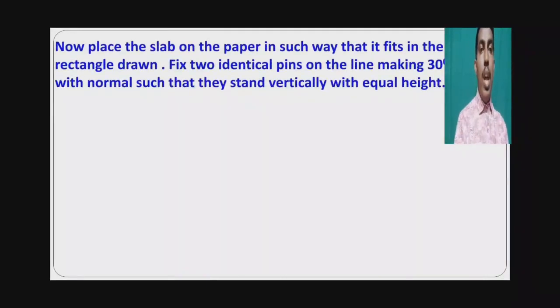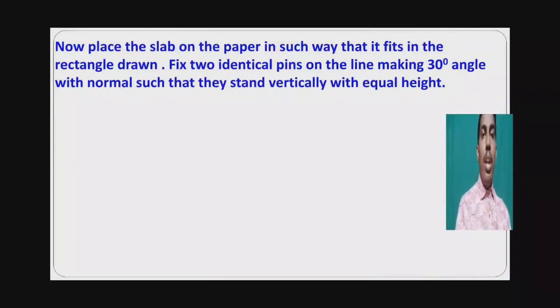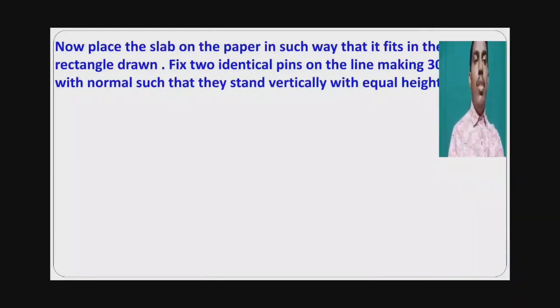Now place the slab on the paper in such a way that it fits in the rectangle drawn. Fix two identical pins on the line making a 30 degree angle. Already we drew a line PQ which makes 30 degrees with the normal. The pins should stand vertically with equal heights. So fix two pins on the line which makes 30 degrees with the normal. Name that line as PQ.